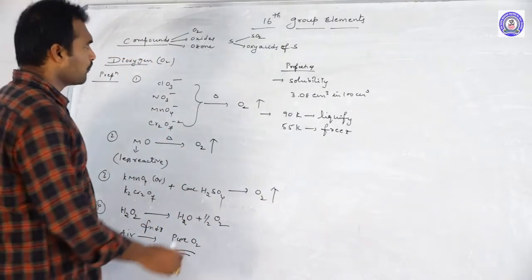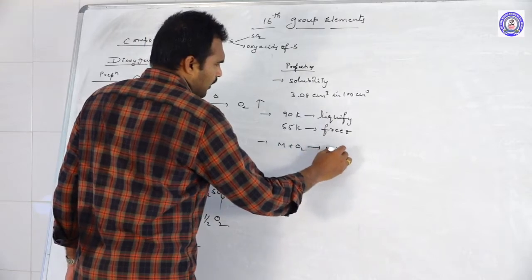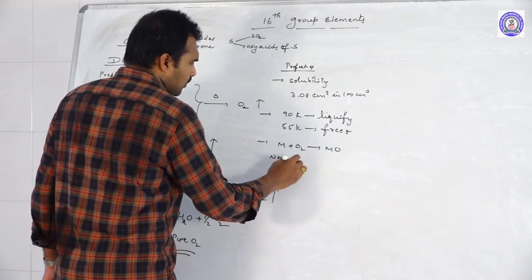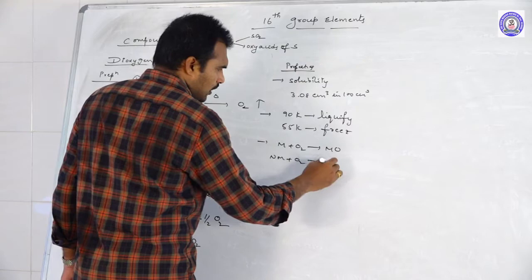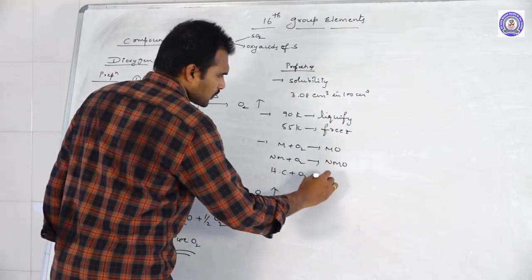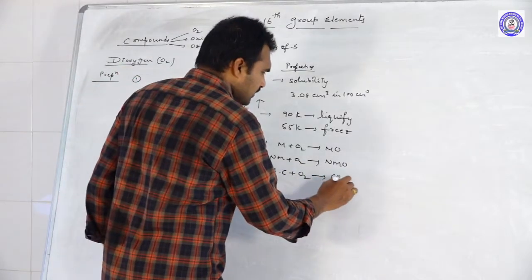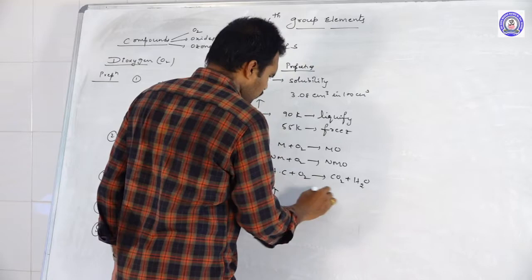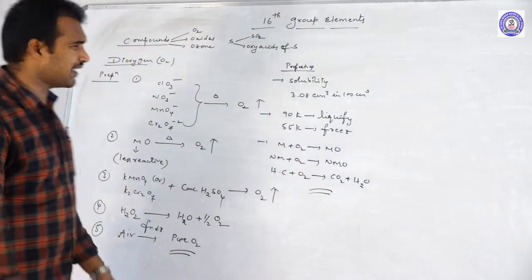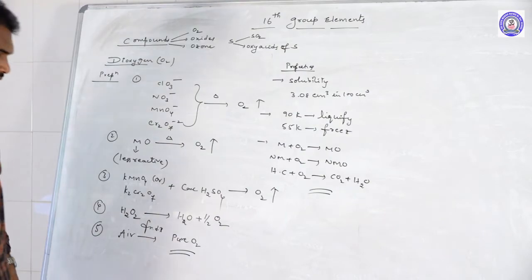Generally when metals react with oxygen, they form metal oxides. When non-metals react with oxygen, they give non-metal oxides. When hydrocarbons react with oxygen, they convert into carbon dioxide and water. So we know all these properties. That is why I am not going into detail about the properties of oxygen. So this is the small hint about oxygen.